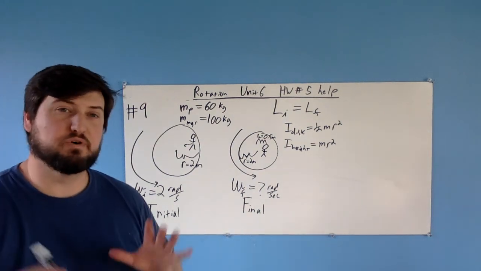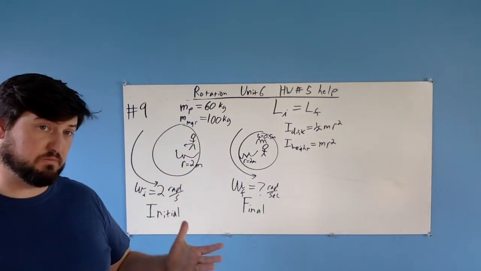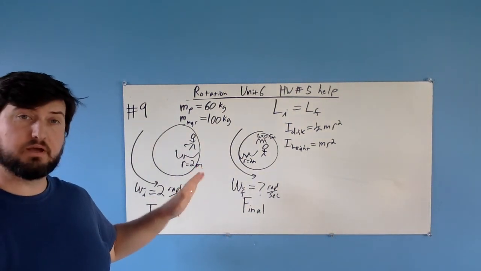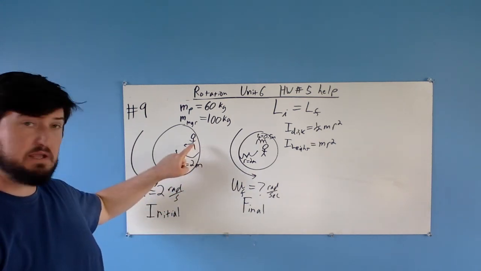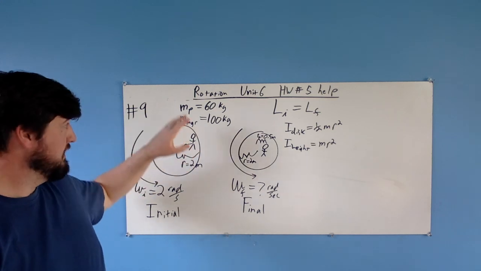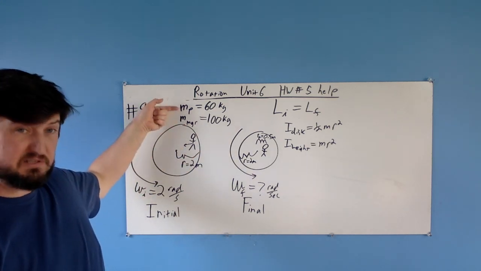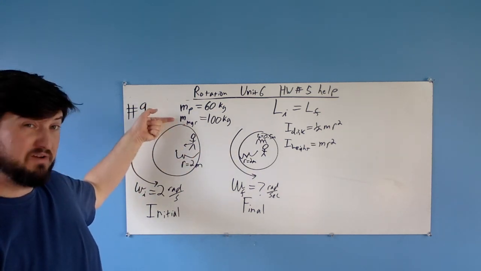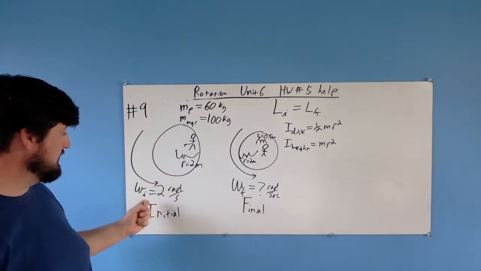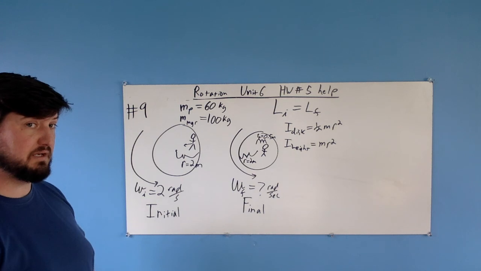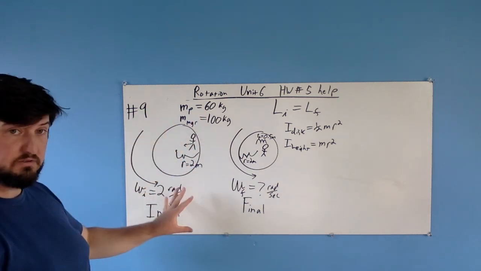Okay, the last problem that most people had an issue with, and it's extremely understandable because it's a difficult problem, is number nine. In that one, you have a person standing on the edge of a merry-go-round. They give you the mass of the person at 60 kilograms, the mass of the merry-go-round at 100 kilograms, and the initial angular velocity of 2 radians per second. Those are your initial conditions.